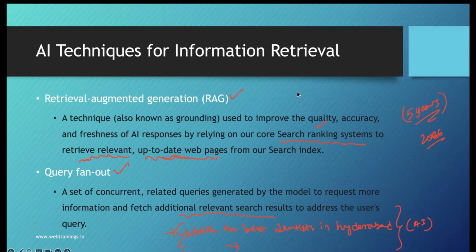For example, if I'm optimizing for a digital marketing course, Google may look at digital marketing course fees, digital marketing course syllabus, digital marketing course near me, SEO course near me, or SEO course in Hyderabad. So whichever topic you are looking at, it uses the query fan out technique to retrieve other relevant information, and based on that the AI system will generate its response.